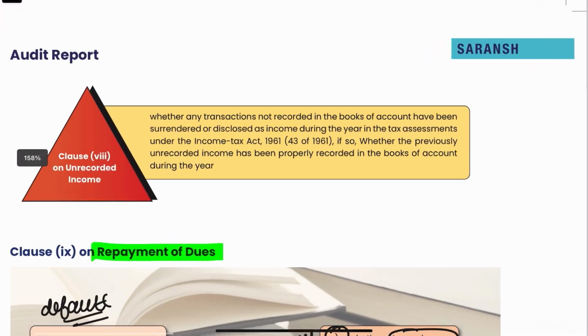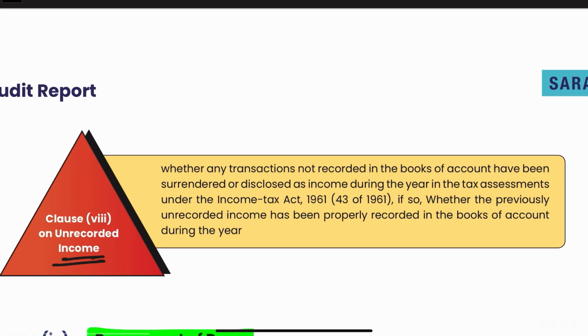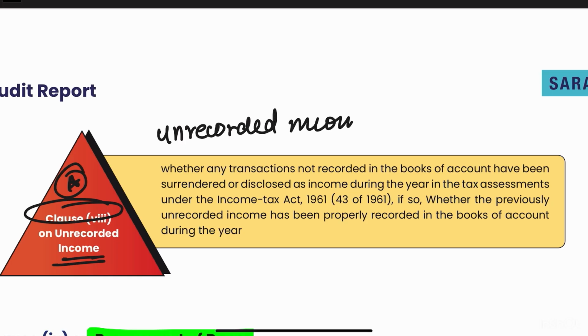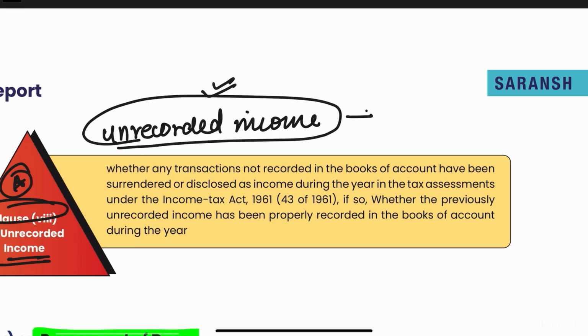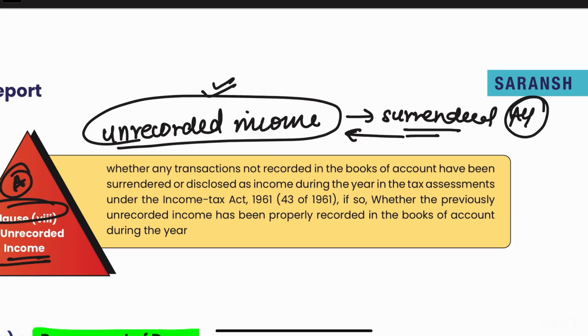Now the next part is with regards to unrecorded income. So clause 8 is also quite important, and this is about unrecorded income. There can be dealings in black money, etc., but this could particularly mean unrecorded income. Whenever this unrecorded income is surrendered, that is, the entity surrenders this and accepts that there is unrecorded income in the assessment year as per the Income Tax Act, then in that case that will particularly be mentioned, and we will also mention if the proper treatment in the books of accounts has been done or not.